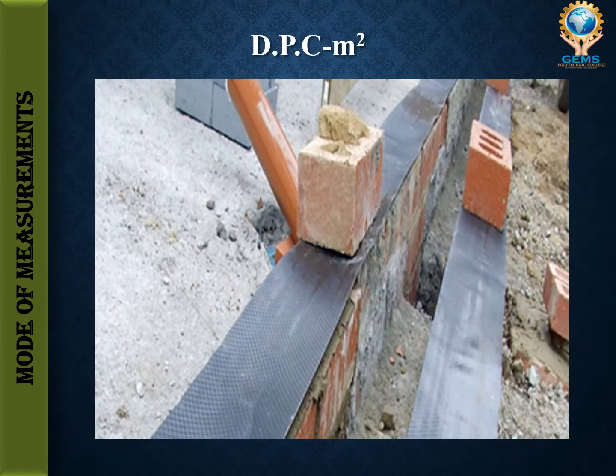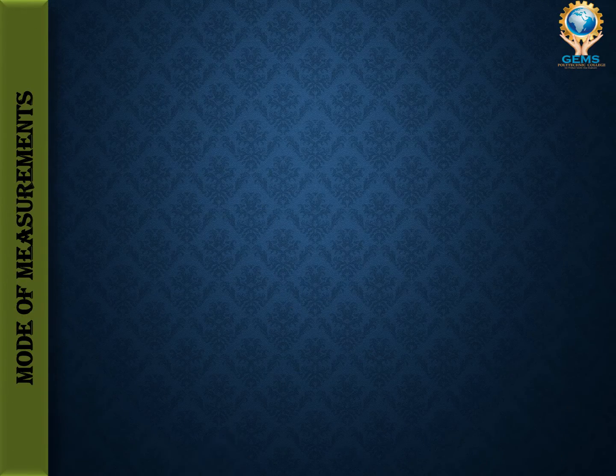The next one is DPC. DPC means damp proof course. It depends upon the thickness, and thickness is the most important here. If the wall thickness is not greater than 40 centimeter above the ground level, then we need cement concrete for it, of 38 to 50 mm, of grade M15 with 1:2:4 ratio. DPC will be measured in meter square.